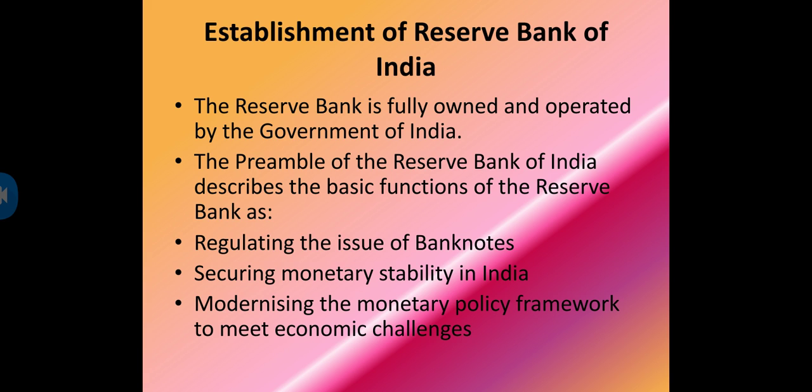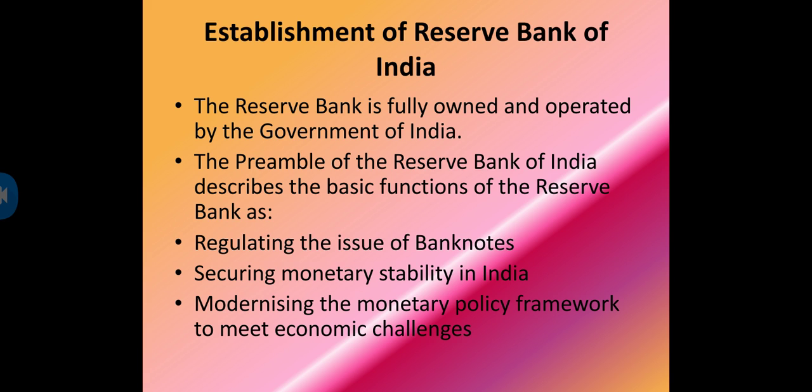This board of directors works for five years. Every five years there will be changes in this committee. Clear? The Reserve Bank is fully owned and operated by the Government of India.